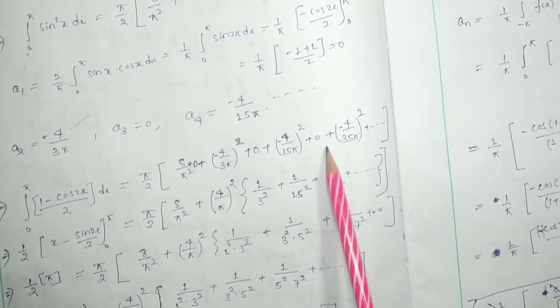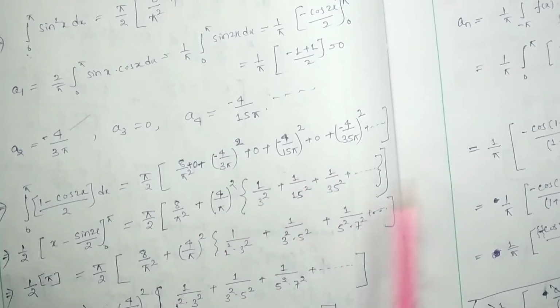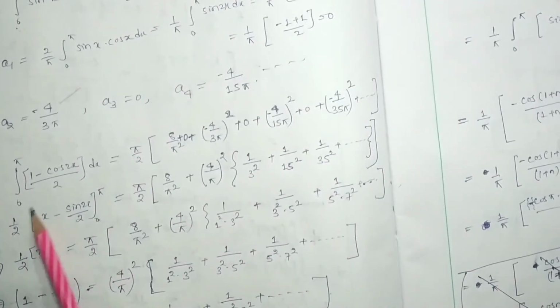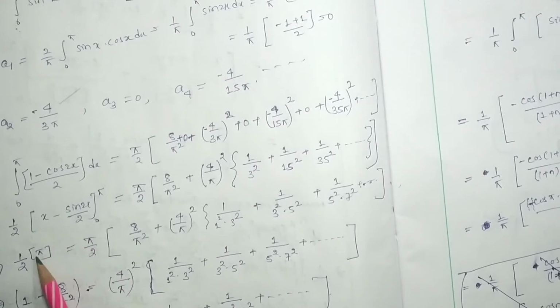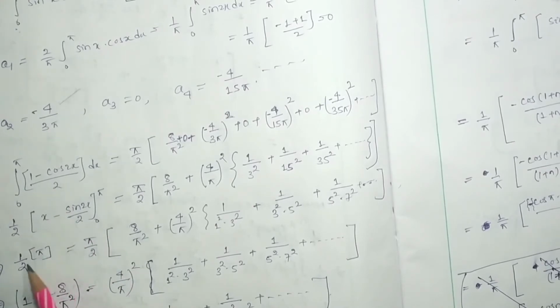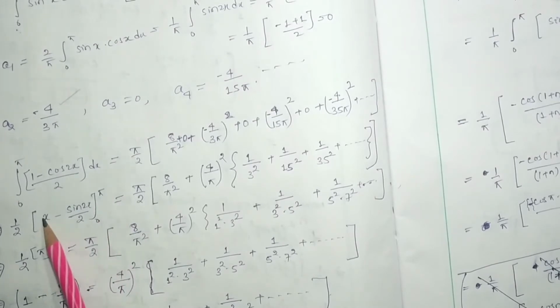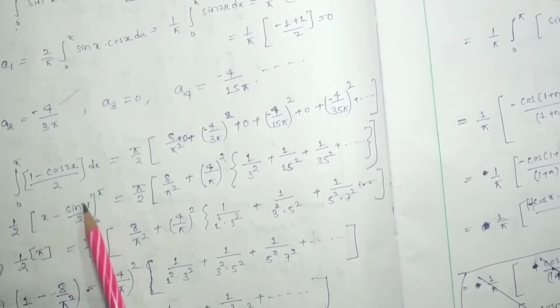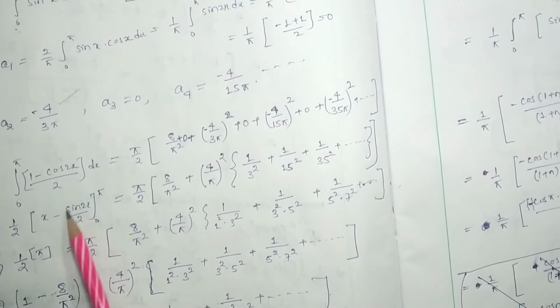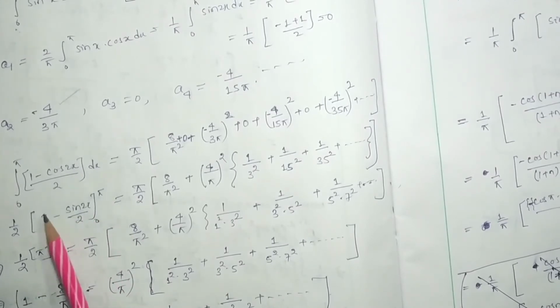Okay, now in this integration, if I put the limit, then we find that the left hand side will be pi by 2. See, here I have to put pi minus 0, pi and 0, and if I put the limits for the sine, this term will be 0, so it will be only pi.